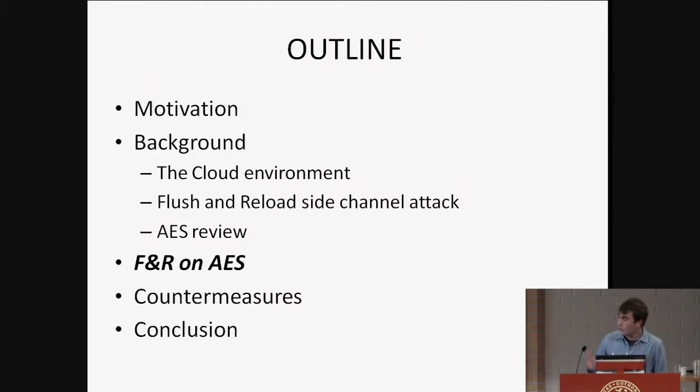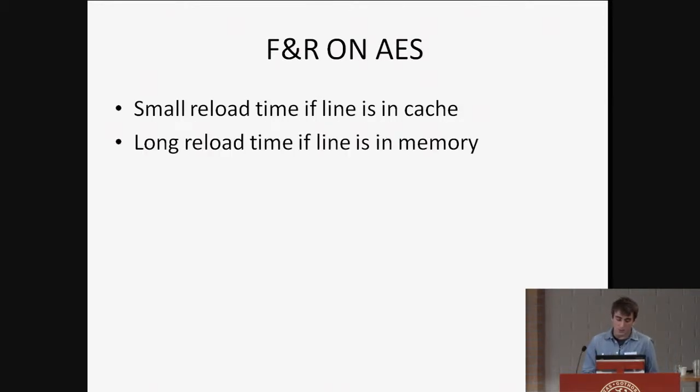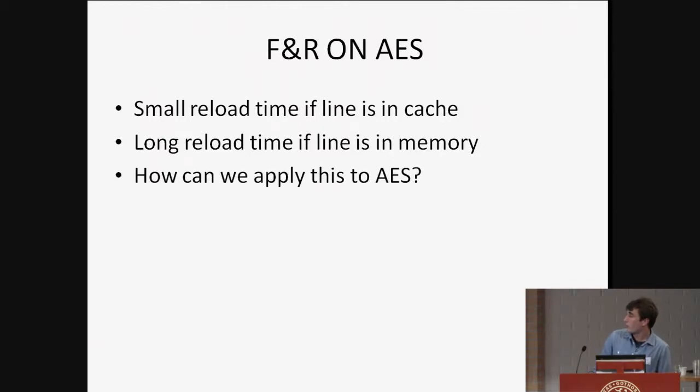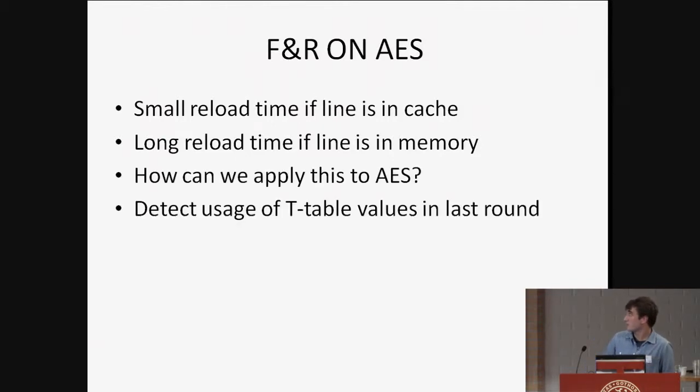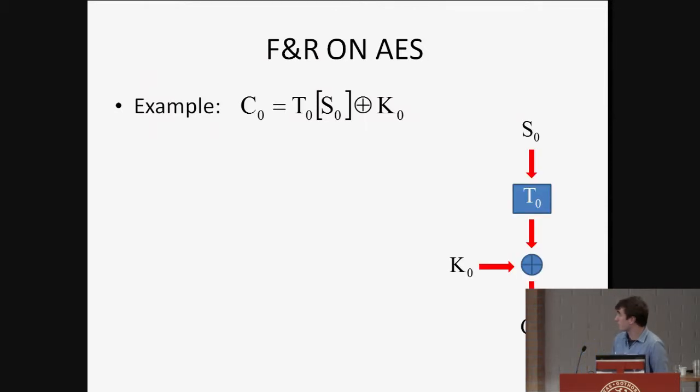So now let's see how we can merge all this to perform an attack. Again, recall that we have a small reload time if the line is in the cache, and a long reload time if the line is in memory. So we're going to apply this to AES, detecting the T-table values again in the last round. Let's put an example here. We have the equation. Let's take one byte only. We have the picture here.